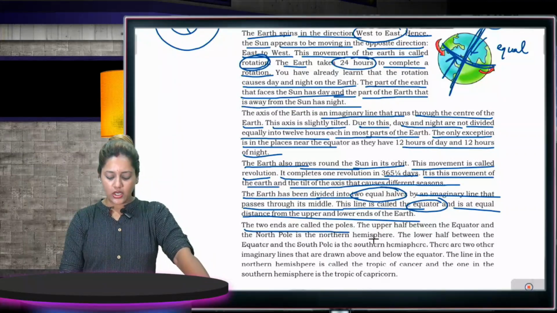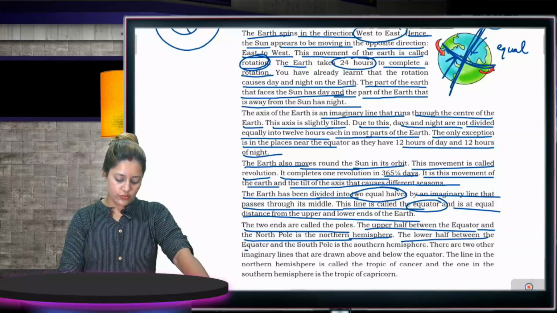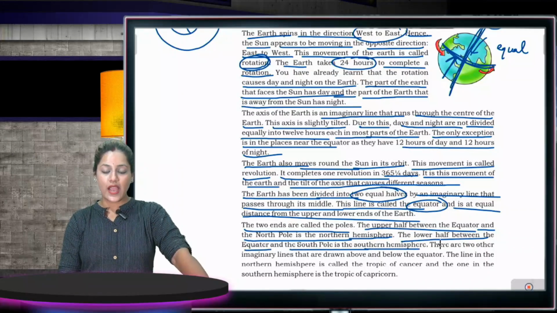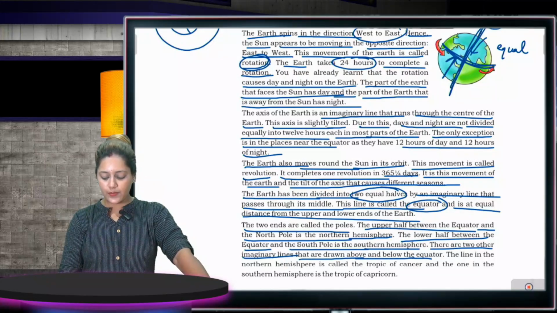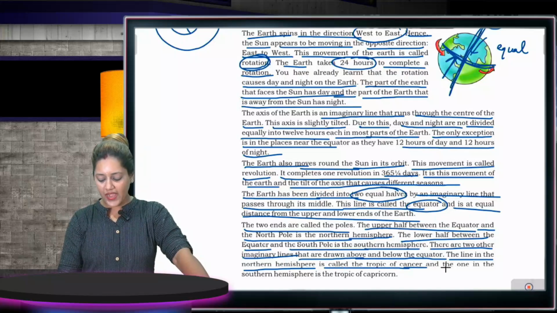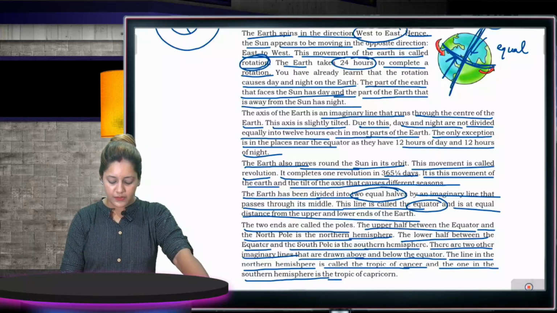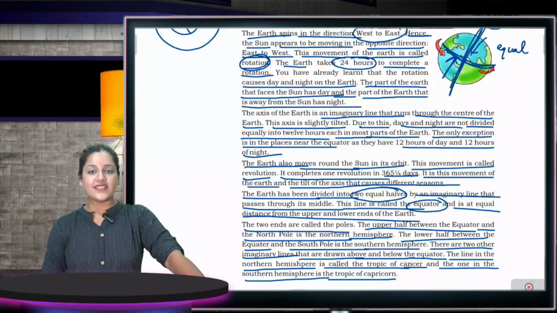The two ends are called poles. The upper half between the equator and the North Pole is the northern hemisphere. The lower half between the equator and the South Pole is the southern hemisphere. There are two different imaginary lines drawn above and below the equator. The line in the northern hemisphere is called the Tropic of Cancer, and the one in the southern hemisphere is called the Tropic of Capricorn. So this much is in your chapter.